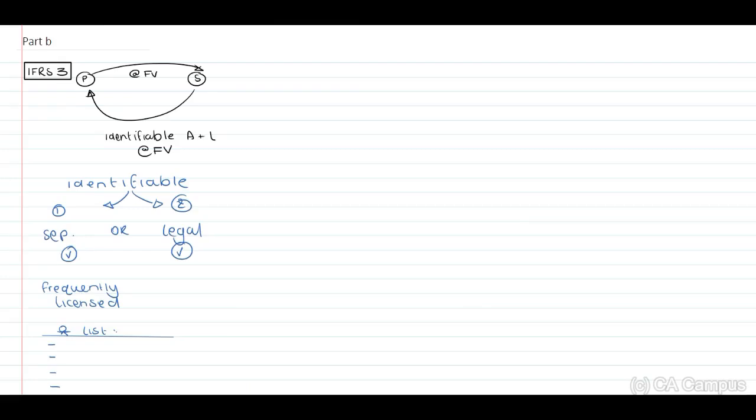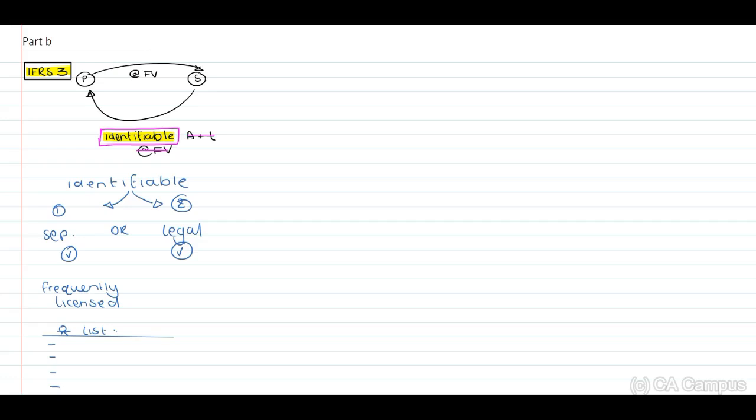When you look at this on the left side, remember in terms of IFRS 3, we need to recognize our identifiable assets and liabilities at fair value at acquisition date. But this is not the problem here. The question is, is this identifiable?